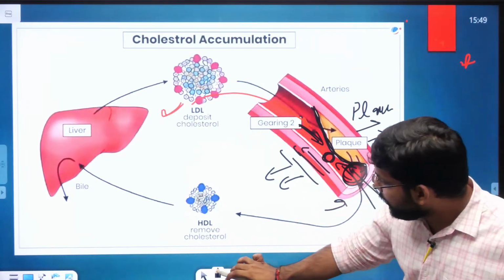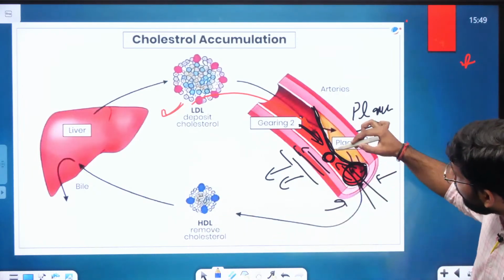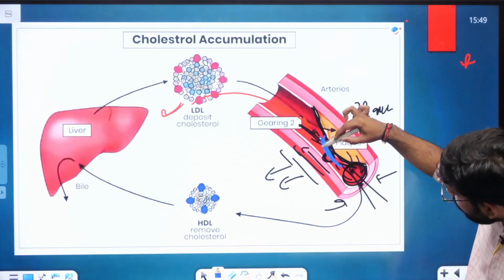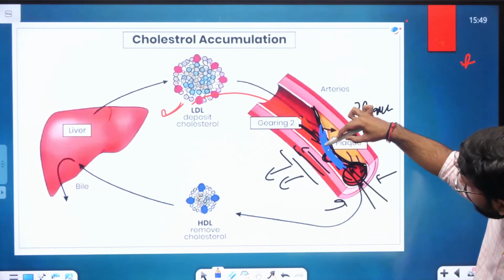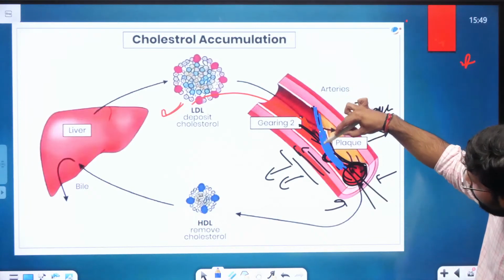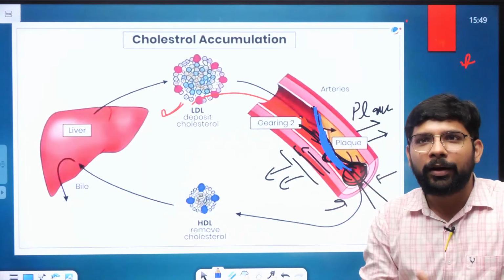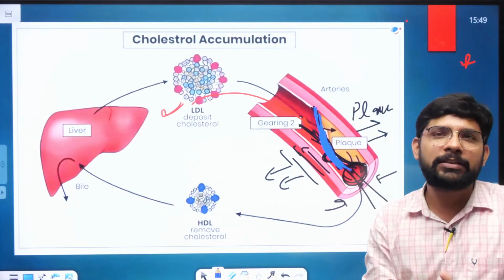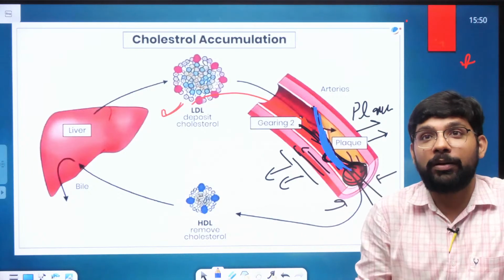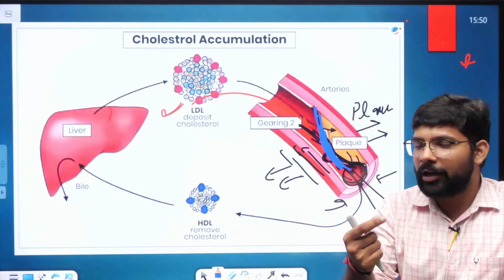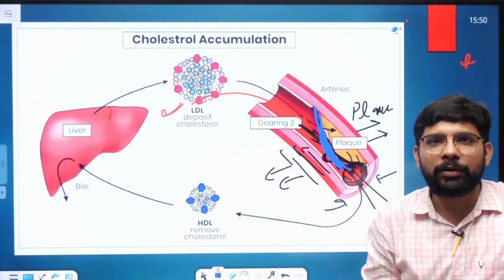When more of this deposits, and if we are not paying attention, if we are avoiding the pain as a gaseous pain, as most of the time in Indian families we ignore it as pain due to gas formation in the stomach, sometimes at home it is said to be due to gas.